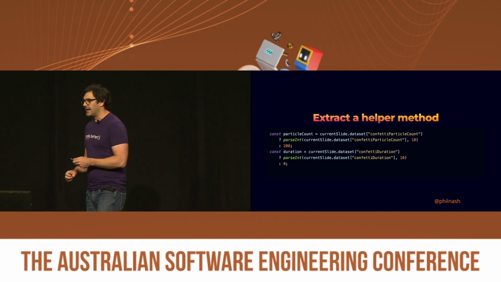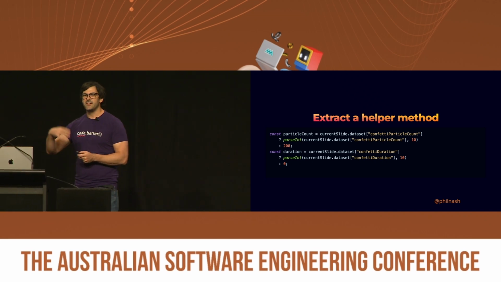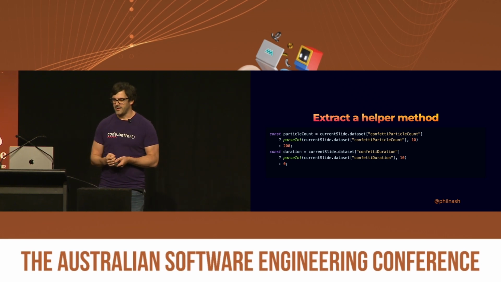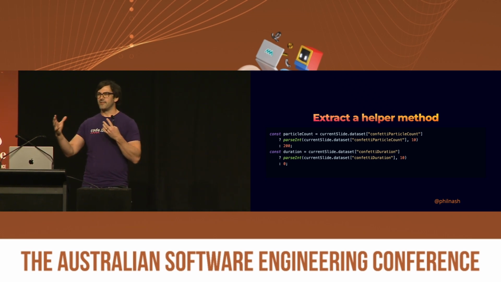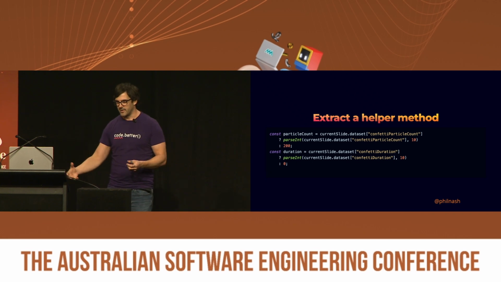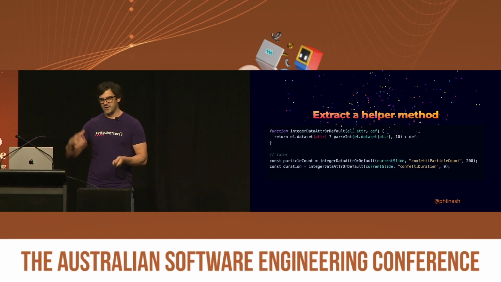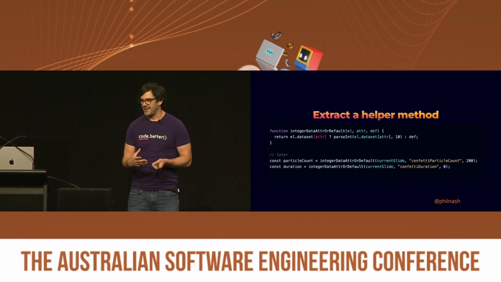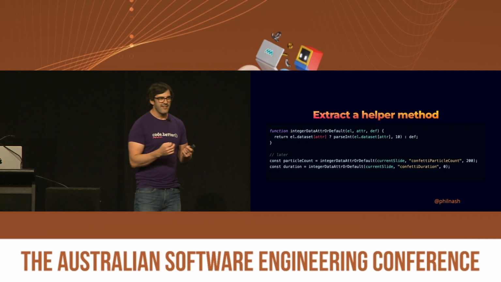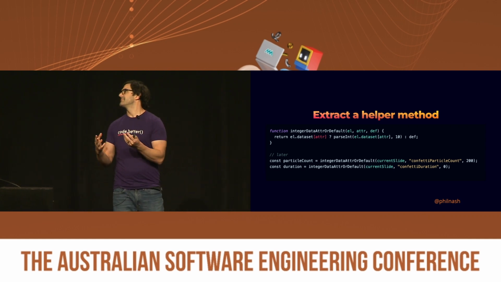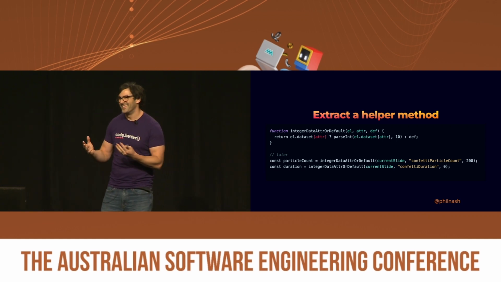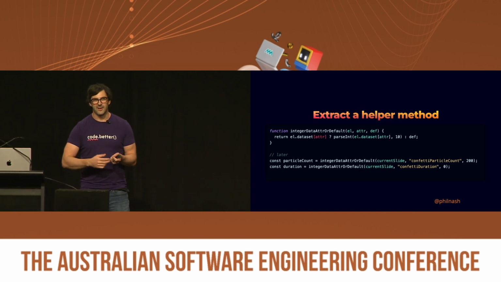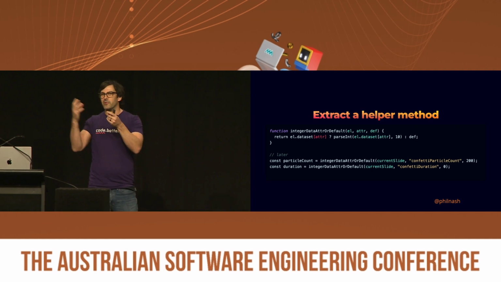doing so. In this particular case, what we're doing is reaching into a different data attribute on the HTML, grabbing what should be a number in there, parsing it as an integer, and if there isn't a number in there, returning a default number. And so if we just extract that as a helper method, what we get is a bunch of things here, which I think is great. We get a well-named, I think that's well-named, we can debate that, naming these functions is very important, we get a well-named function that says this is an integer data attribute or a default.